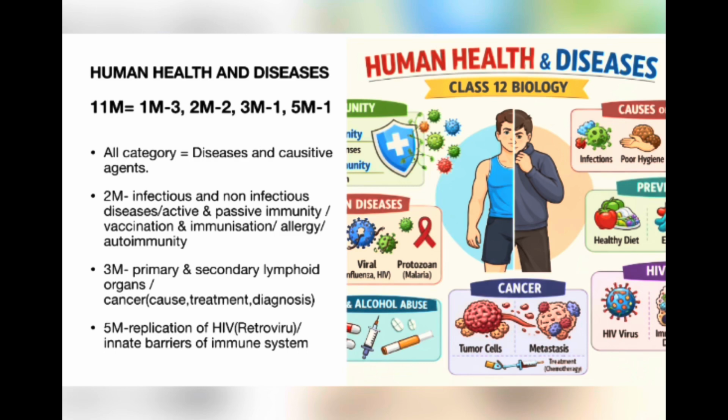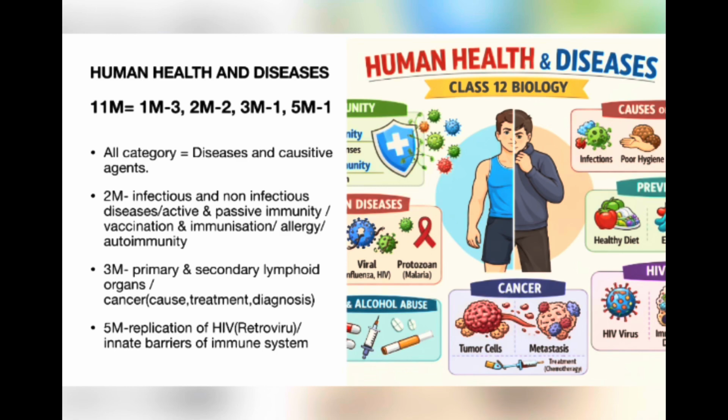For 2 mark, focus on infectious and non-infectious diseases with example, active and passive immunity difference, vaccination and immunization difference, allergy, antibody and chemical produced during allergy, chemicals used for the treatment of allergy, autoimmunity, definition and example. For 3 mark, focus on primary and secondary lymphoid organs, cancer, causes, treatment and diagnosis.